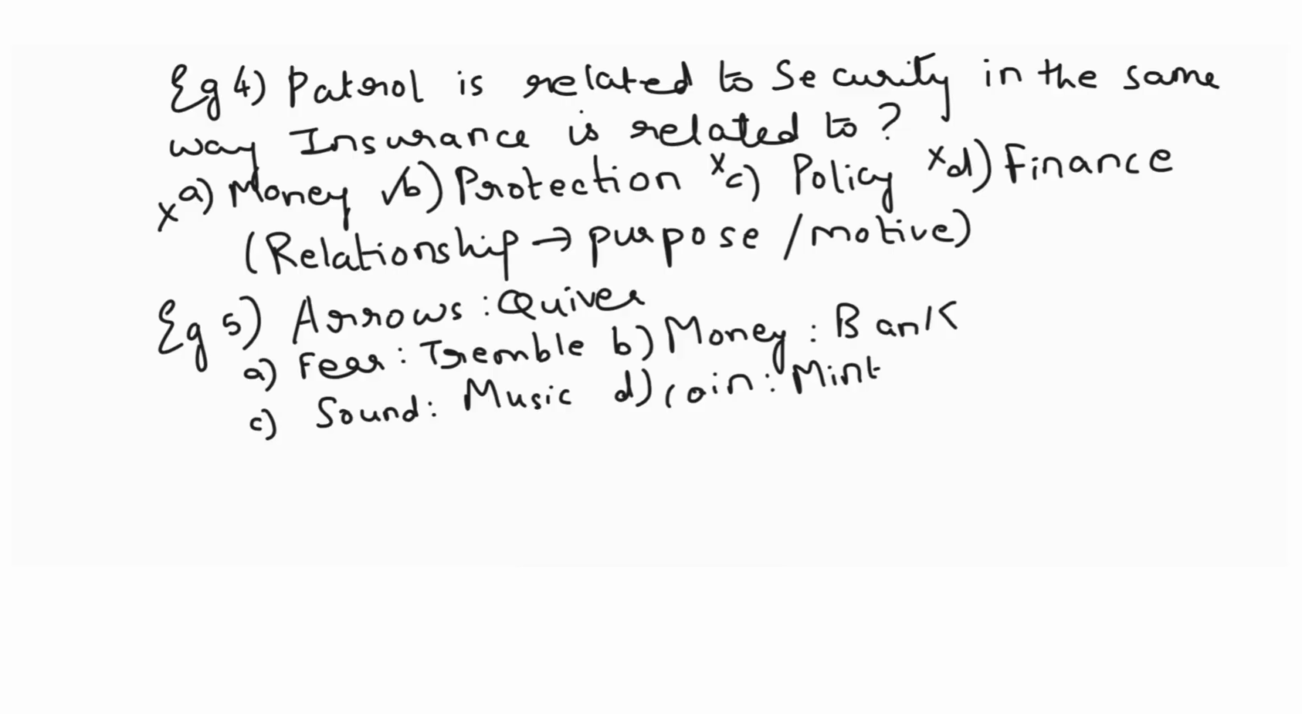Now how are arrows and quiver related? Let us understand it deeply. Arrows are being kept in a quiver. Quiver is like a container in which we can put arrows. Same way, is fear kept in tremble? No. Is sound kept in music? No. Is coin kept in a mint? No. Money is kept in a bank. So that is why B is the answer. Now students, let's take a different type of an example. This is Roman number 1 is to transaction.